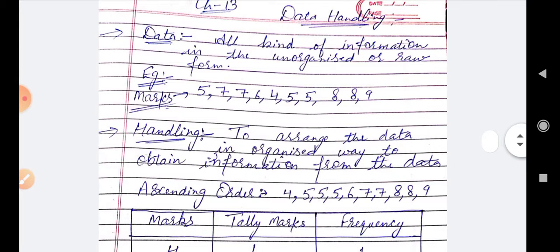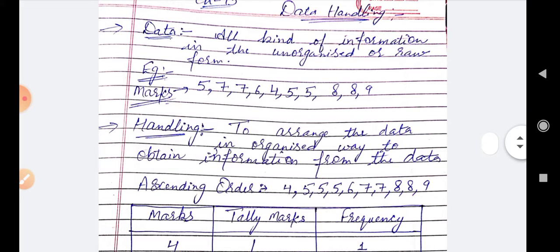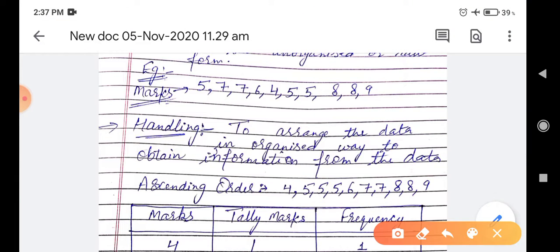And next is handling. Chapter name is data handling. Now you should know the meaning of handling. Handling means to arrange the data in an organized way so that we can get relevant information from that data. So this is called handling.